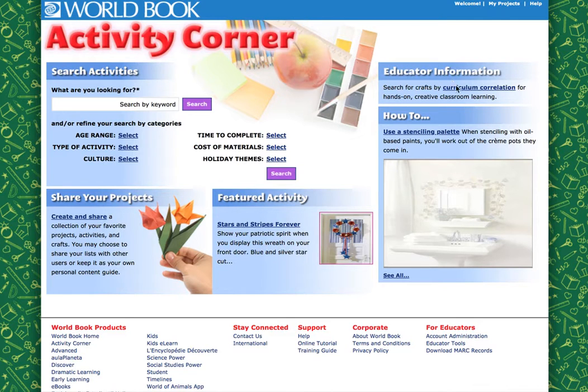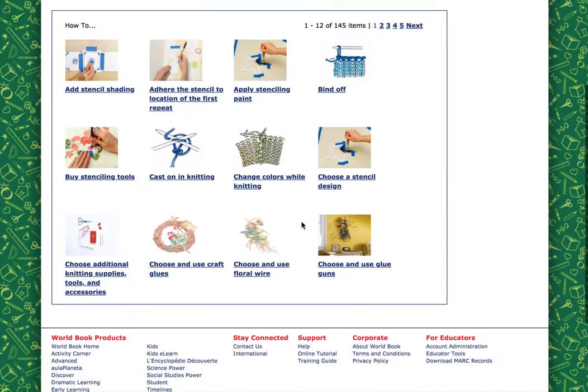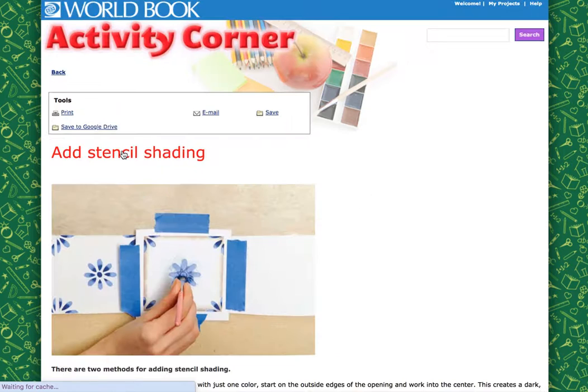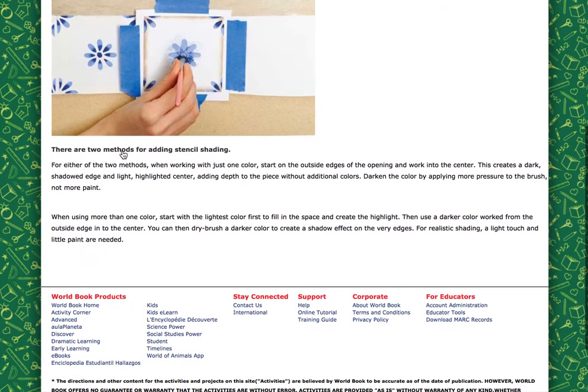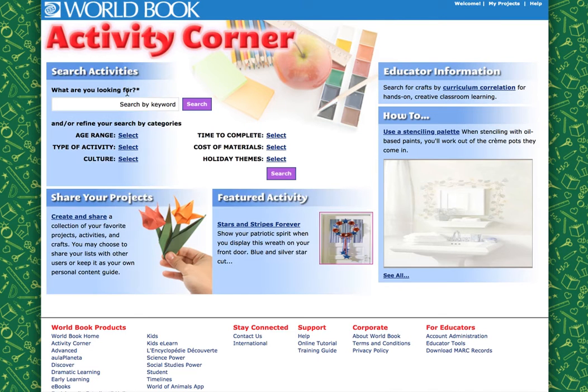Educator information, you can search for curriculum correlation. There's also some how-tos over here. And there are a lot of different topics. And again, just like before, it takes you to a little page that tells you a little information about how to do what you are looking to do. Something that I really like is that you can search by age range, type of activity.